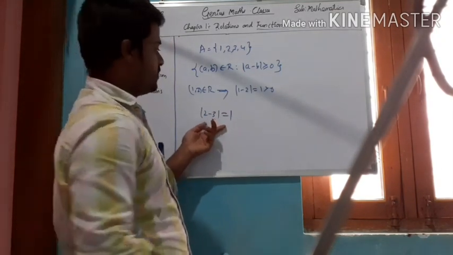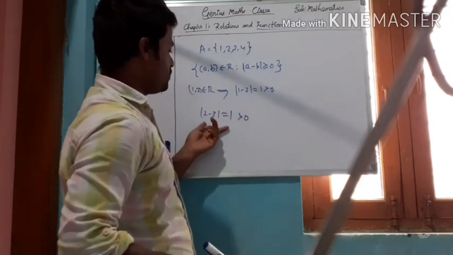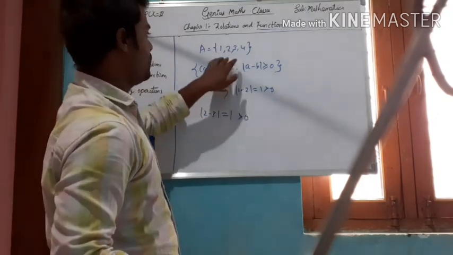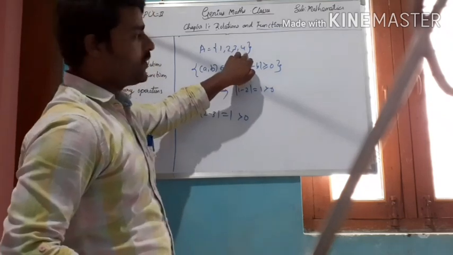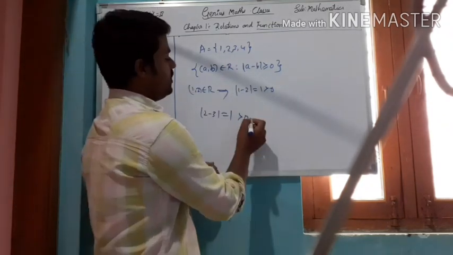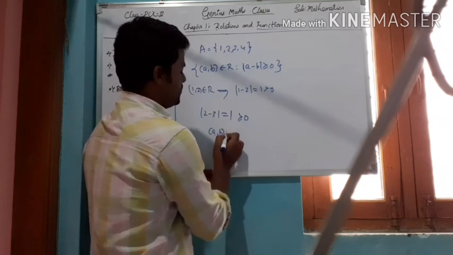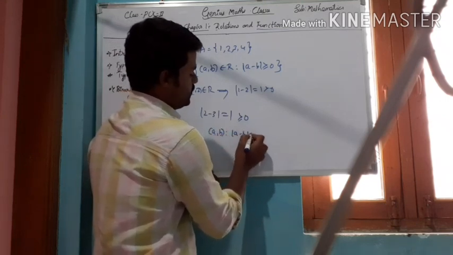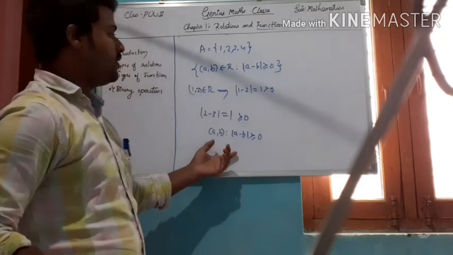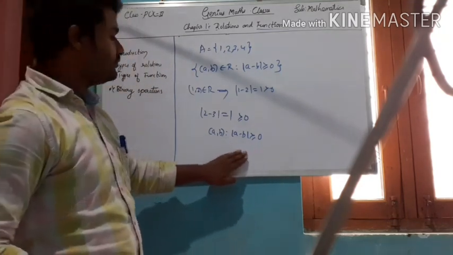2, 3 which is greater than 0. And therefore, it is also an ordered pair. So, if you consider any two elements in this set, you will get the result as this one: ordered pair (A, B) such that modulus of A minus B is greater than or equal to 0. So for this relation,